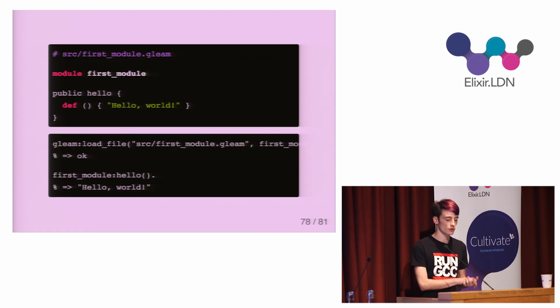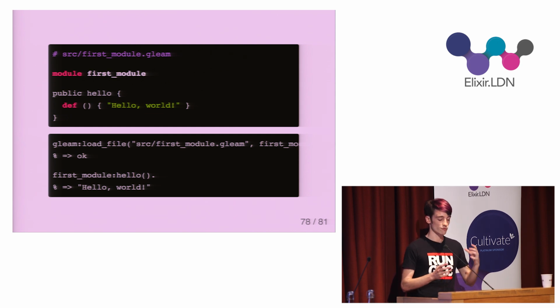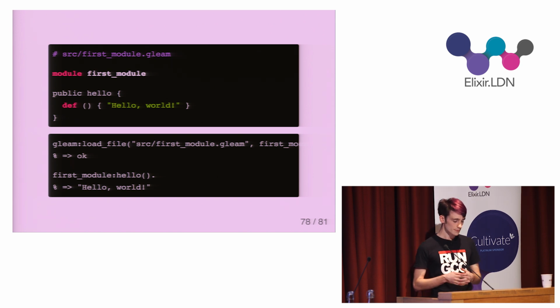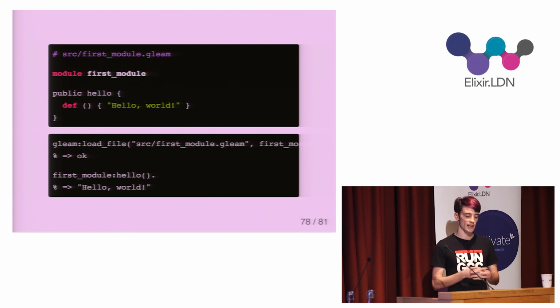So here's a Gleam module. If I call the load file function on it, the file will be read, tokenized, parsed, transformed into Core Erlang, and then loaded onto the Beam. And then the Gleam function can be called just like any other function. And with that, there's a 15th language running on the Beam.